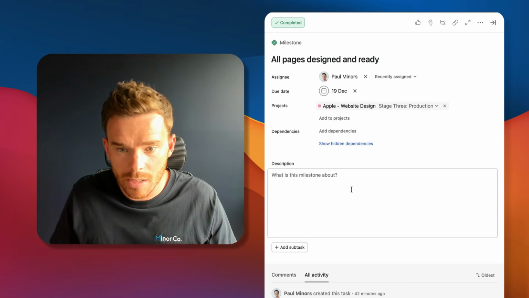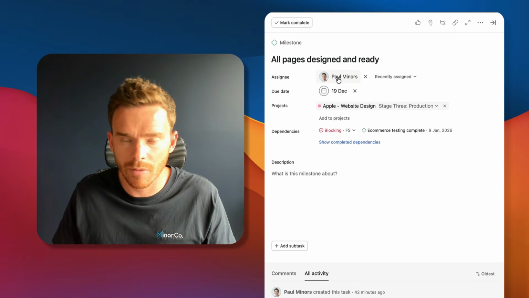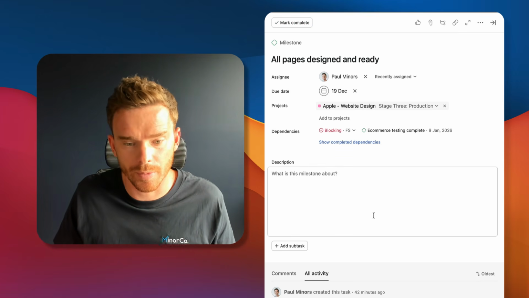By the way, it is the responsibility of the assignee to complete their task. We see people do this weird thing sometimes where the assignee assigns the task back to the person that gave them the task, and they expect them to then be the one to complete it. Don't do that. That's silly. If you want to use Asana properly, the assignee who did the work should be the one to complete the task. Of course, if you need to, you or the person that assigned it to you can actually reopen the task at any time if you still think there's work to do.